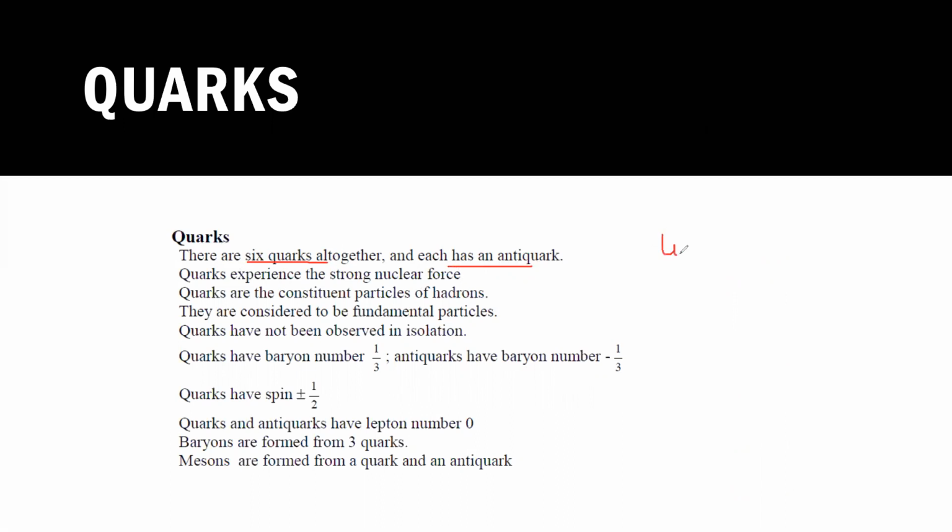For example, the charge of up is plus 2/3 times 1.6 times 10 to the power minus 19. What will be the antiparticle? It will be anti-up, and the charge will be minus 2/3. Same thing, if you have down, the charge of down is minus 1/3. So what will be the charge of anti-down? It will be plus 1/3. So for every particle there exists an antiparticle. So quarks also have antiparticles.